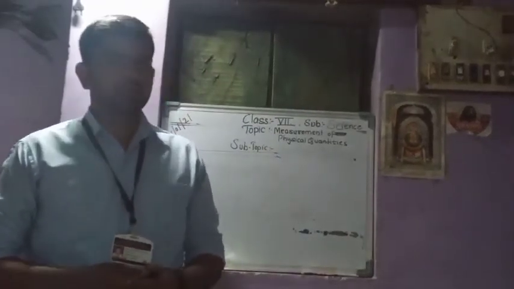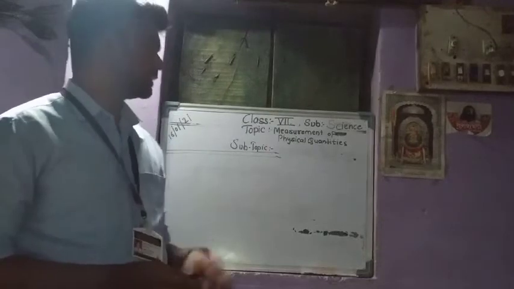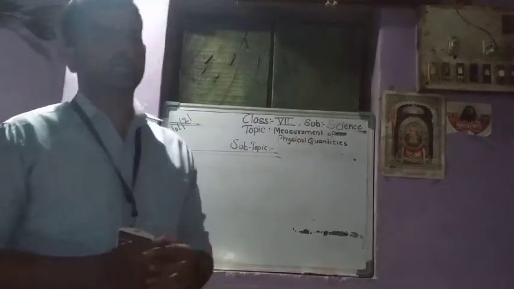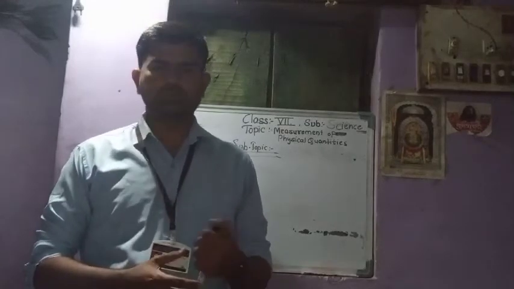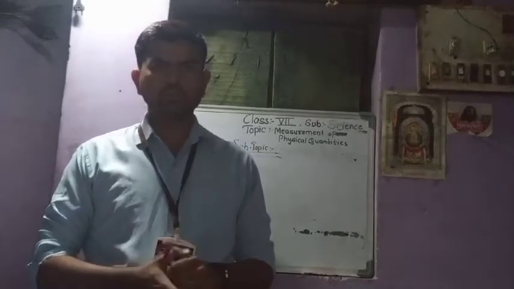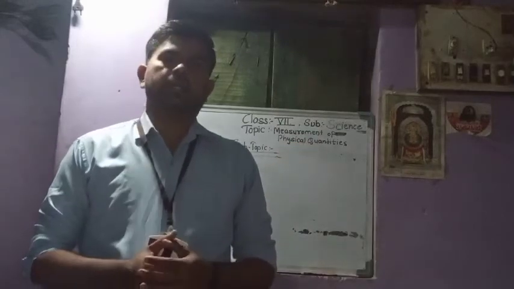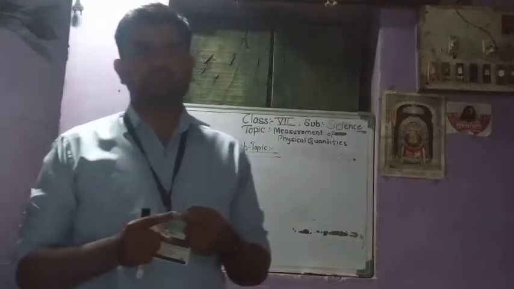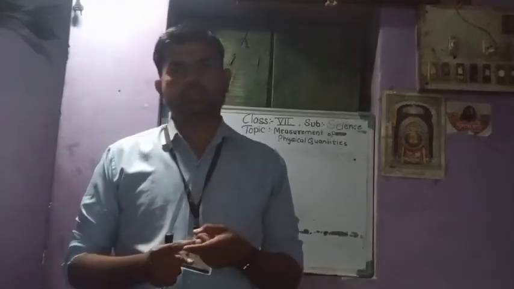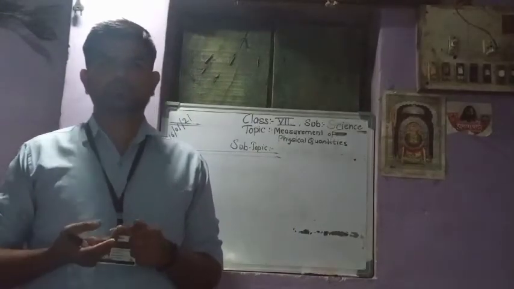Today we are going to see a chapter of science, chapter number 6, that is measurement of physical quantities. Before going to the chapter, tell me something. In our daily life, we are very familiar with this topic. Like we buy vegetables from a market, we buy milk from a dairy. If we have fever, we go to the doctor.